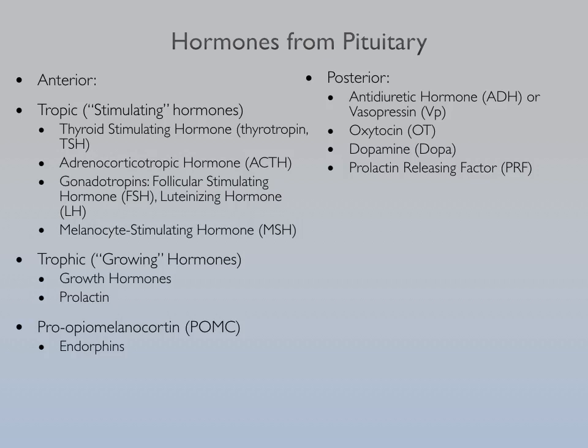Coming from the posterior side, we have basically 3 hormones that are going to go into circulation, and then one that is an intrapituitary hormone. The ones that are going to go into circulation are things like antidiuretic hormone, ADH, also known as vasopressin, oxytocin, dopamine, and then prolactin releasing factor.